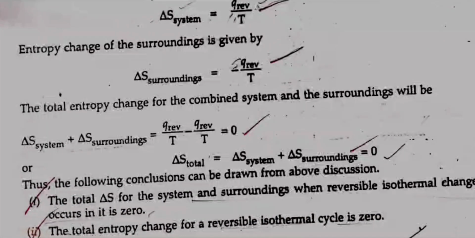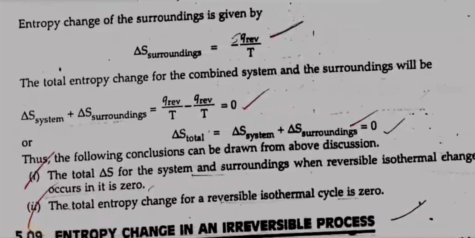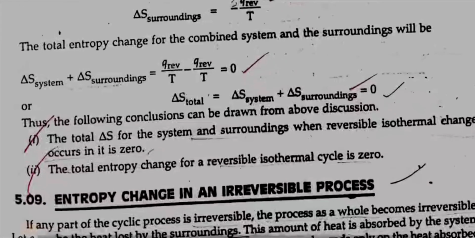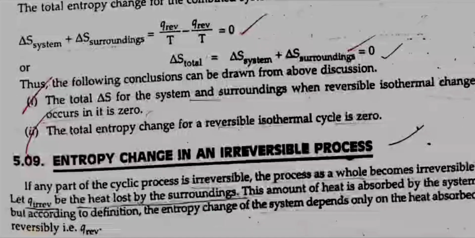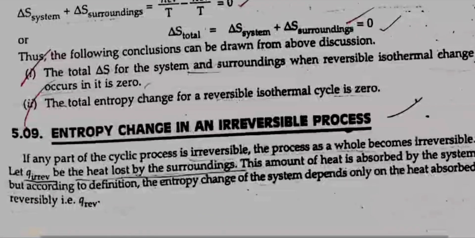Entropy change of the surrounding is given by delta S surrounding is equal to minus Q reversible by T. The total entropy change for the combined system and surrounding will be given by delta S total is equal to 0. Thus, the following conclusions can be drawn from the above discussion. First, the total delta S for the system and the surrounding when a reversible isothermal change occurs is 0. Second, the total entropy change for a reversible isothermal cycle is 0.